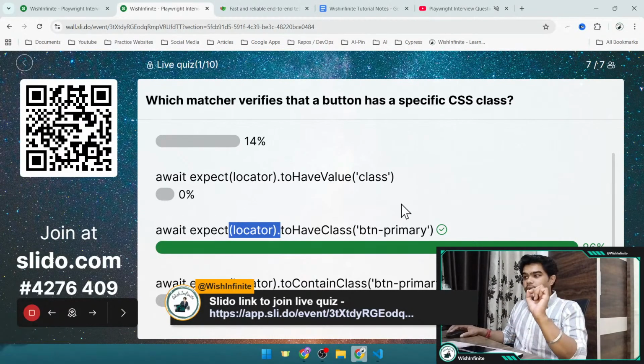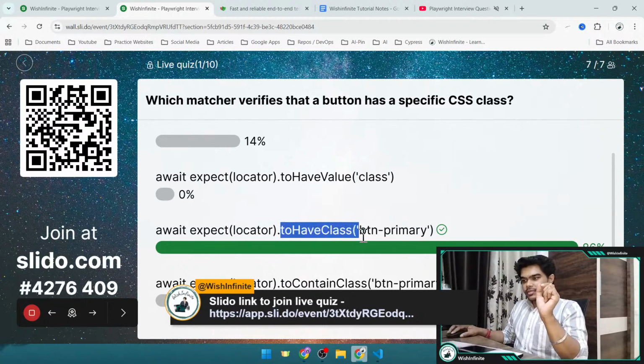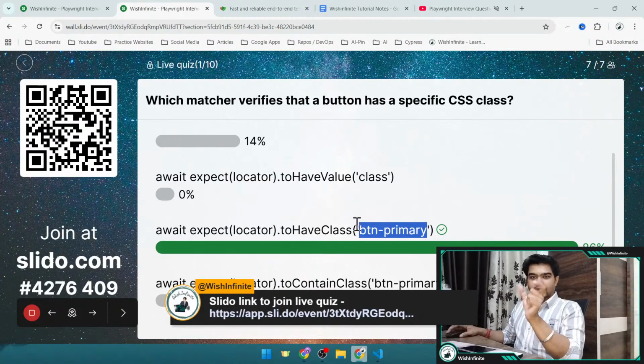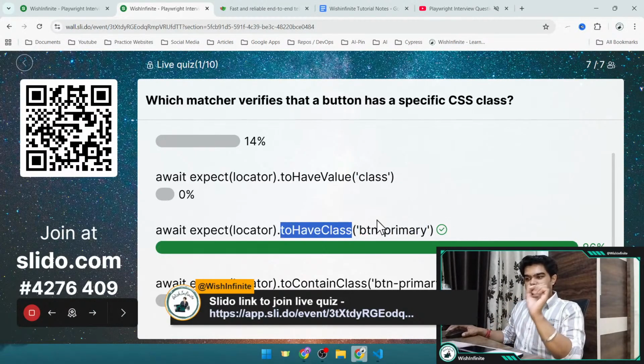pass the locator for which we want to verify the CSS class, right? And here we have this method toHaveClass, and here we need to provide the class name which we want to validate. So for this, we are trying to validate that this particular locator should have this CSS class, right? Although it is not that helpful a check, if someone asks, you should be aware, right? There is this kind of method through which you can verify that a particular locator is having this specific class or not.